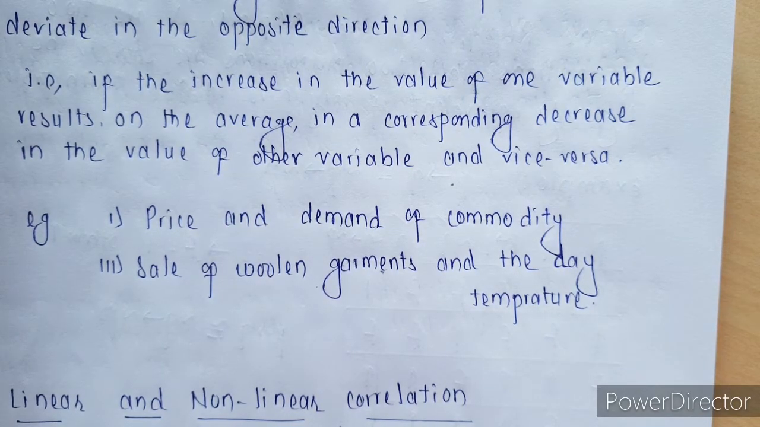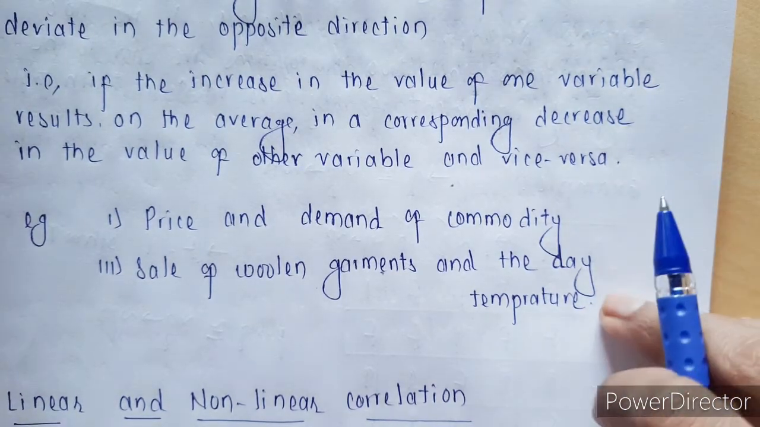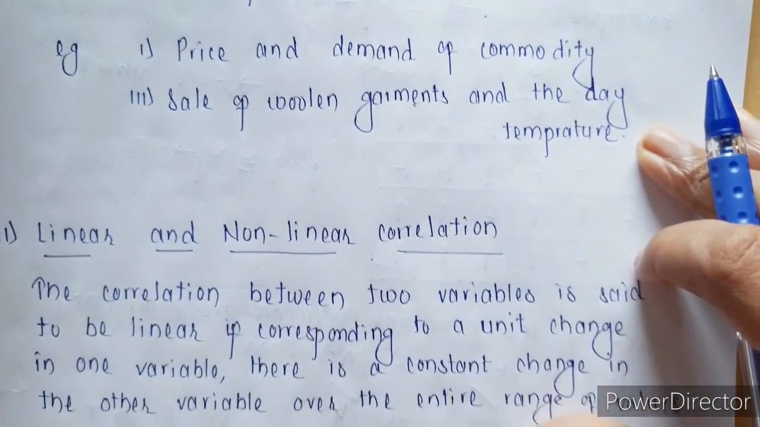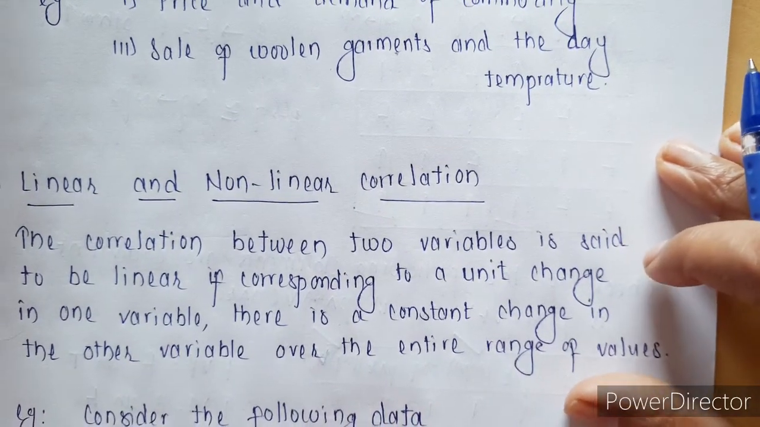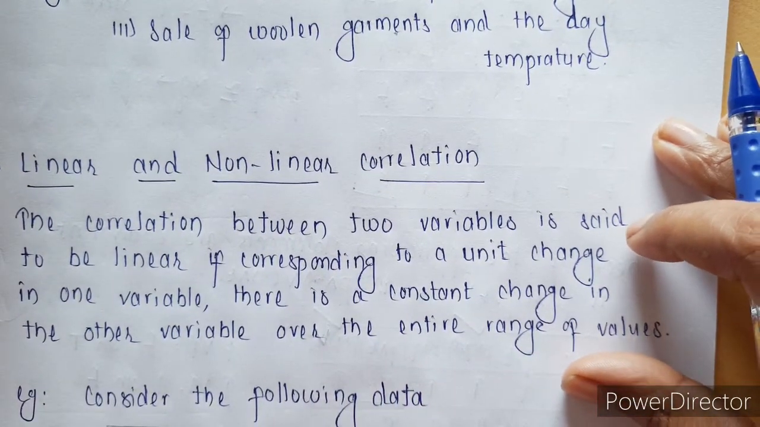With increase in one, other is also increasing, with decrease, other one is also decreasing. Whereas here in negative, with increase in one, the second variable decreases, with decrease in one, second one is increasing. Okay, now let's go to the second type, that is linear and non-linear correlation. So first look at the linear correlation.